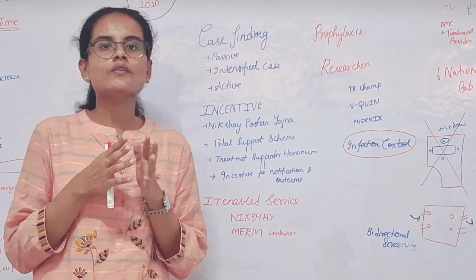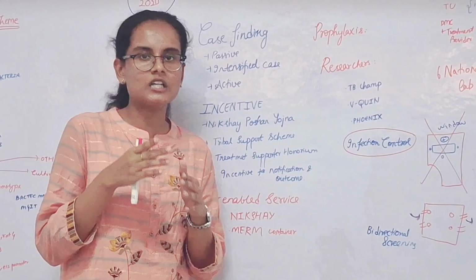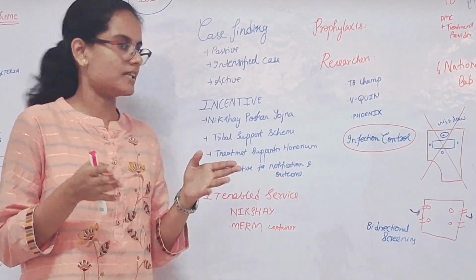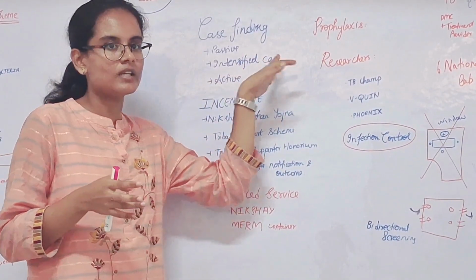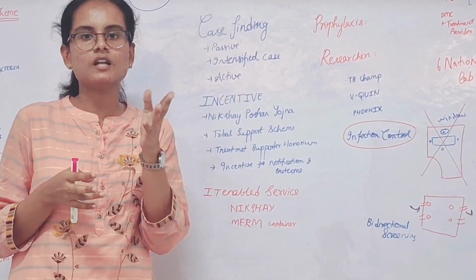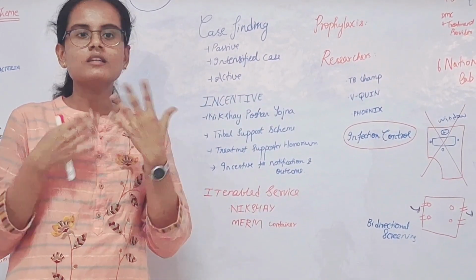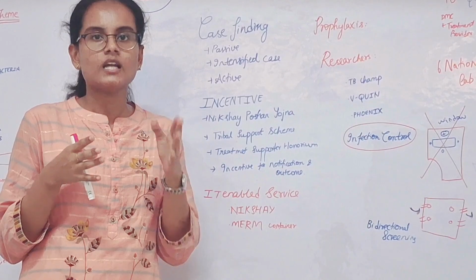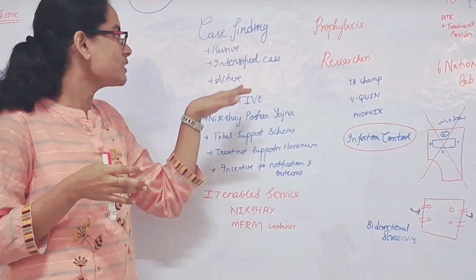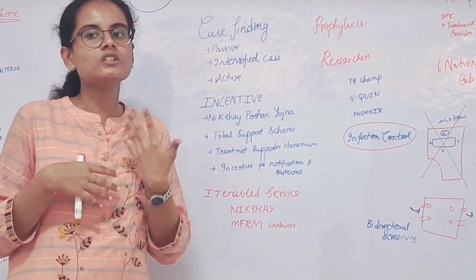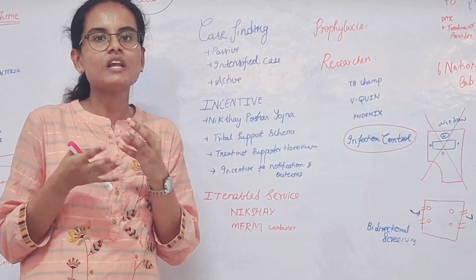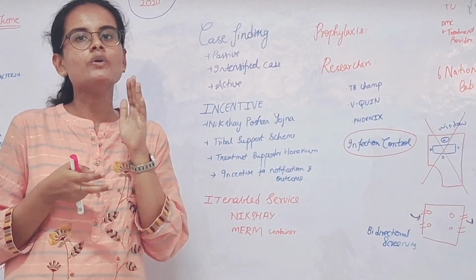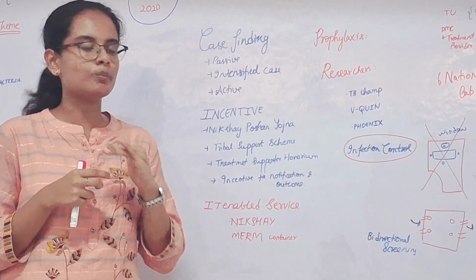Next we are testing for tuberculosis, which includes sputum culture sensitivity or the NAT testing. Next you have intensified case finding, in which a patient is admitted in the hospital for any other illness, which is an immunocompromised state. Next the following TB test is done. Next you have active case finding, in which the healthcare workers go into the field and identify the people who have symptoms, and the following tests are to be done.